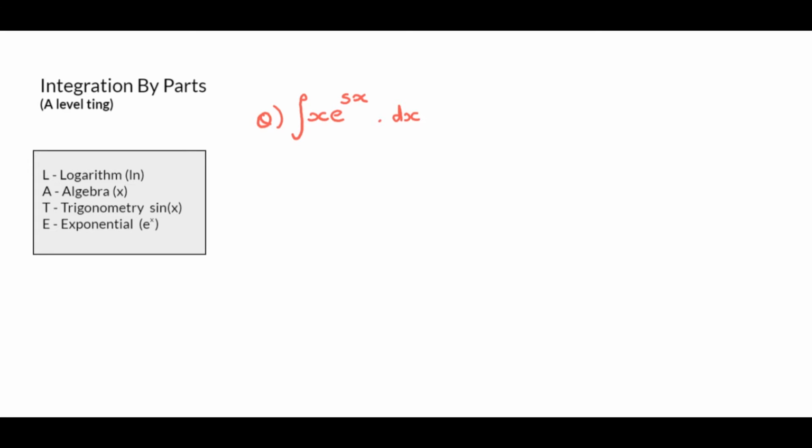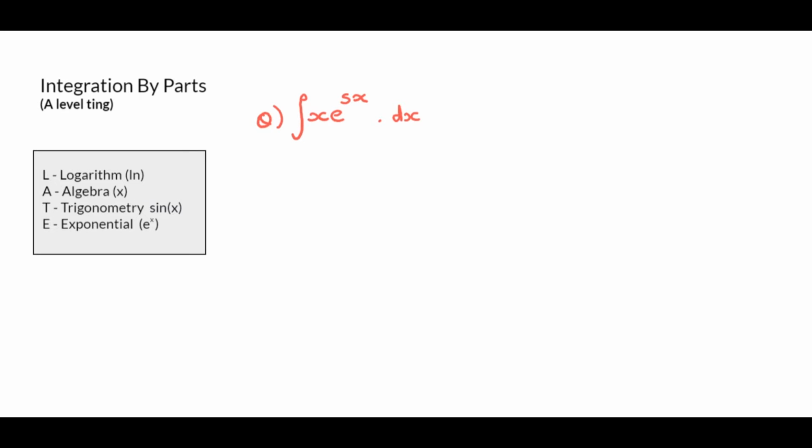So the reason why this is important is because you need to remember the order. So it's LATE, calm. Just try to remember that. Put that in your skull, you understand? L stands for logarithm, so anything that begins with ln. A stands for algebra, so anything that's like x, for example, like x squared or x cubed or like 7x squared or whatever that is, yeah?